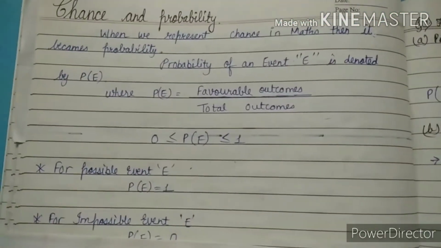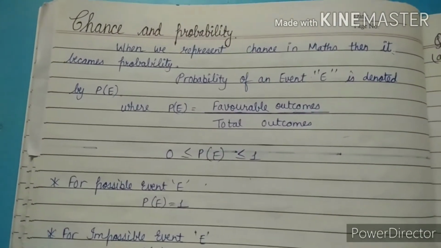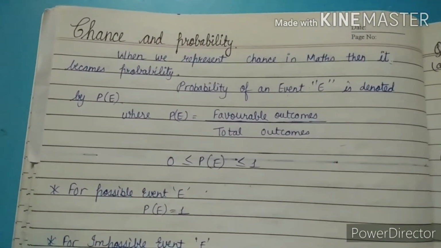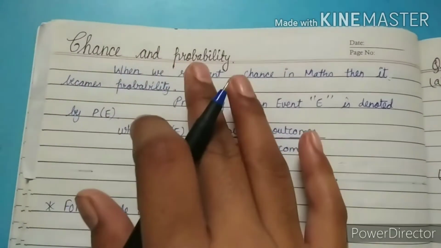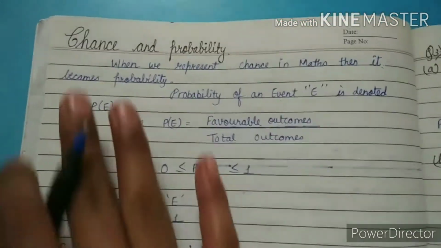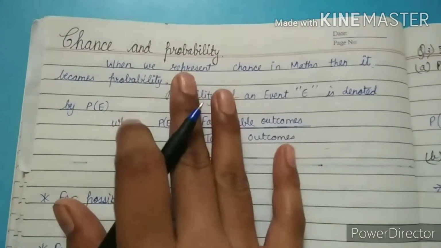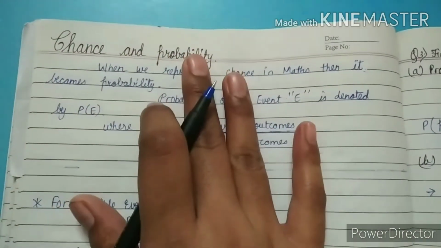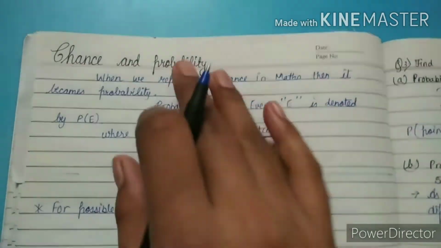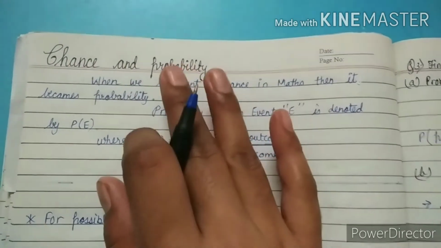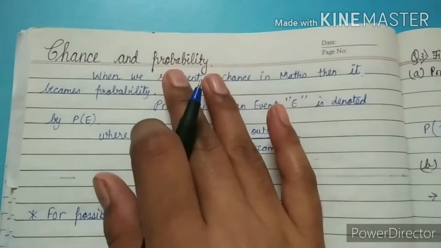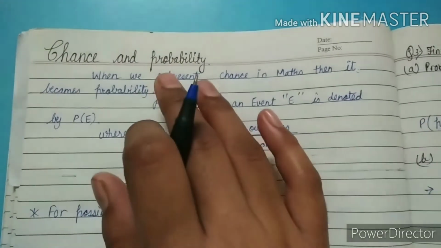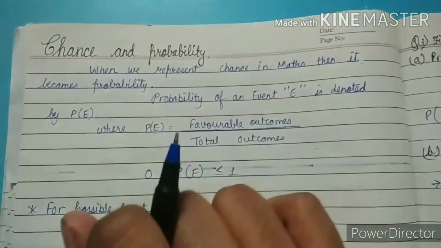In this video we will do exercise 5.3 of class 8th. It is completely based on the topic chance and probability. Both are the same. When we represent chance in maths, it becomes probability. And what is the meaning of probability? Probability means how many ways we can get our answer.